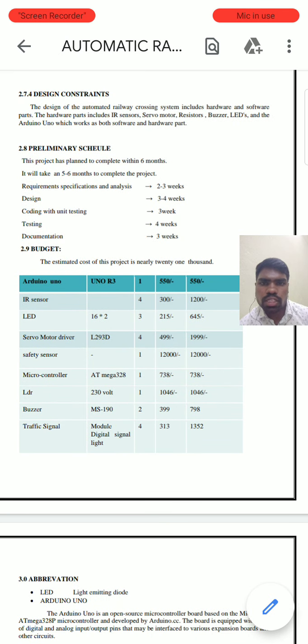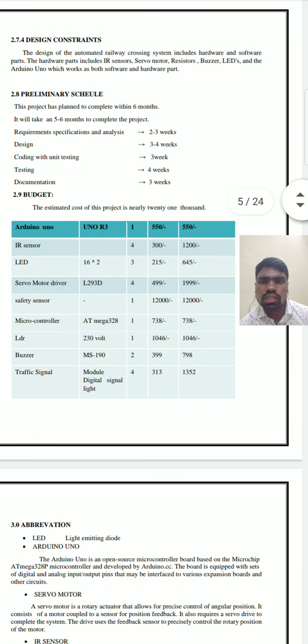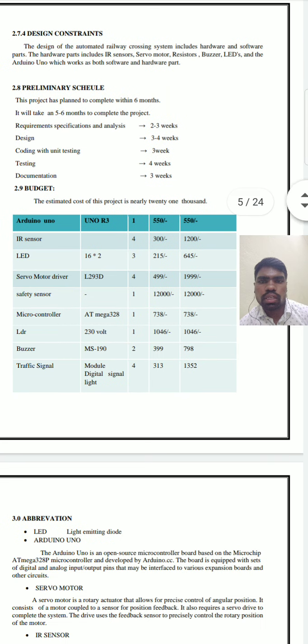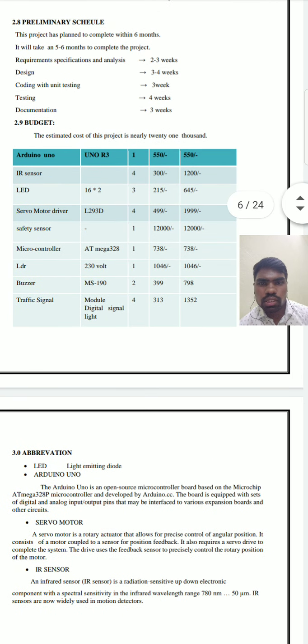Preliminary schedule. This project is planned to be completed within 6 months. It will take 5 to 6 months to complete this project. Requirement specification and analysis takes 2 to 3 weeks, and for the design part we need 3 to 4 weeks. For the coding part, coding with unit testing, we need 3 weeks, for the testing 4 weeks, and documentation 3 weeks.